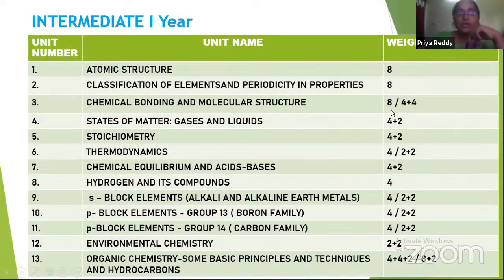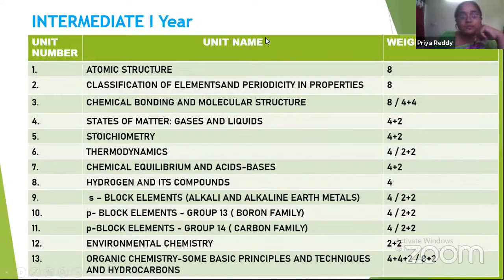And from the third unit, chemical bonding and molecular structure, one 8-mark question or two 4-mark questions. From the fourth unit, states of matter, gases and liquids, one 4-mark question and one 2-mark question, meaning one short answer and one very short answer.